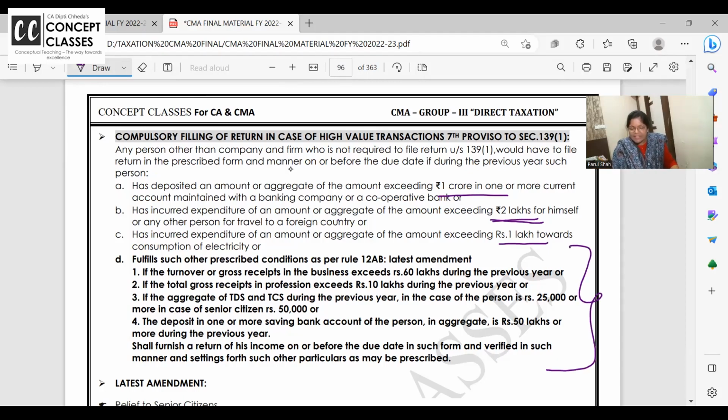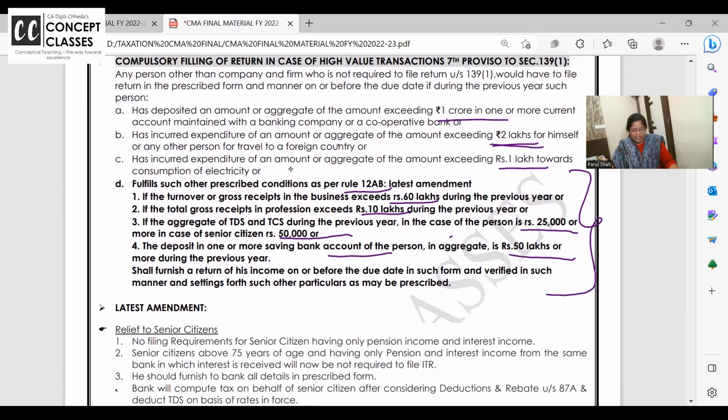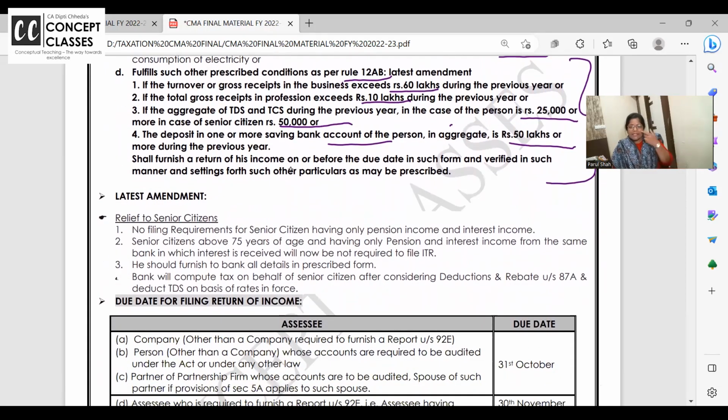This year they have added 4 more conditions in Rule 12AB, which says if your turnover exceeds 60 lakhs, forget about your taxable income, you need to file the return. If your gross receipts exceed 10 lakhs, if your TDS TCS exceeds 25,000, in case of senior citizen 50,000, in a savings account you are depositing 50 lakhs or more, you need to file the return of income. Okay. Senior citizen, I have given you a lot of reasoning also. And with this we have revised.